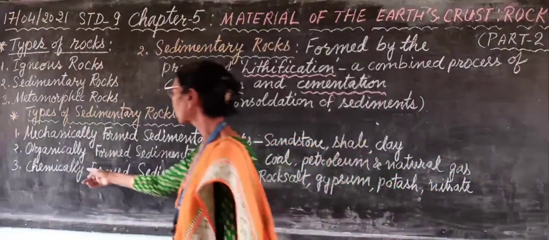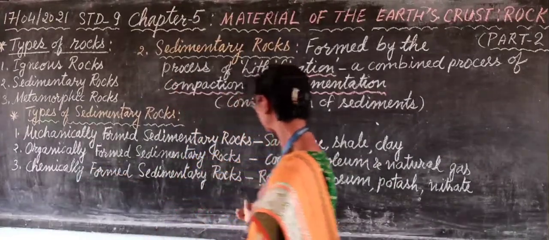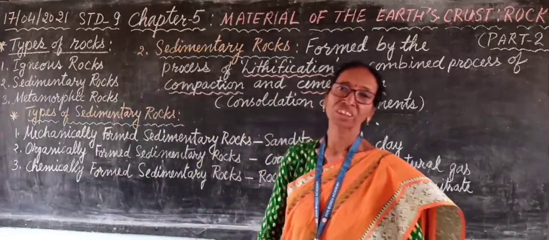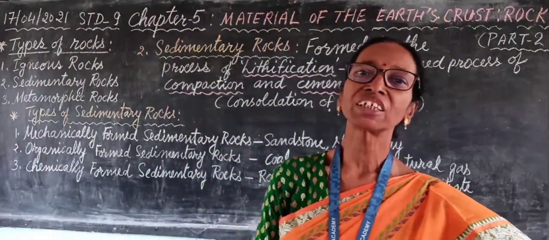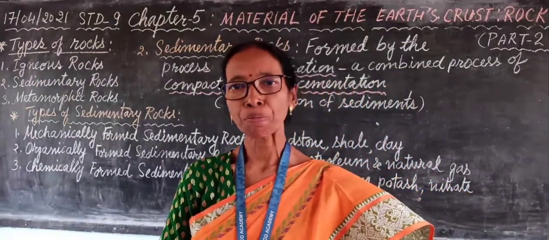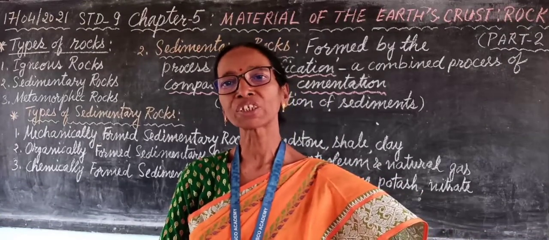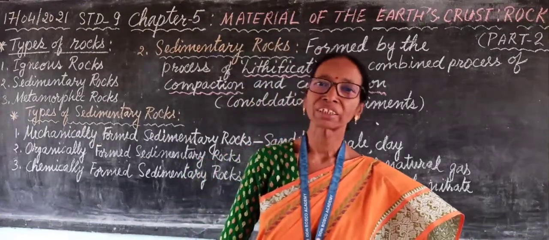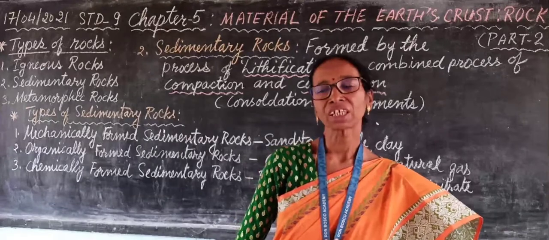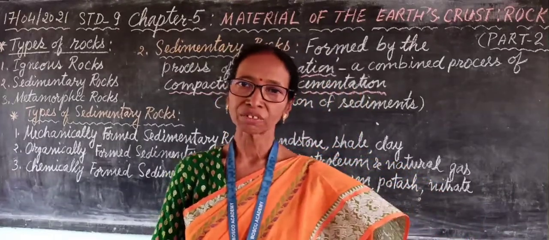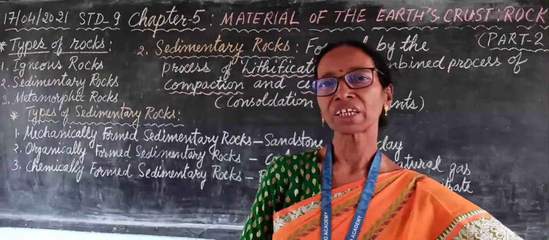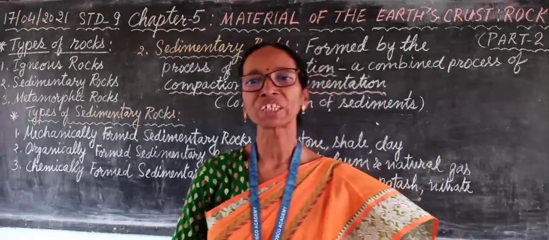Third is chemically formed sedimentary rocks. These rocks are formed mainly due to the evaporation. In the shallow sea or lakes, when there is high temperature, evaporation takes place, and due to that, water content is removed and mineral content is found there.